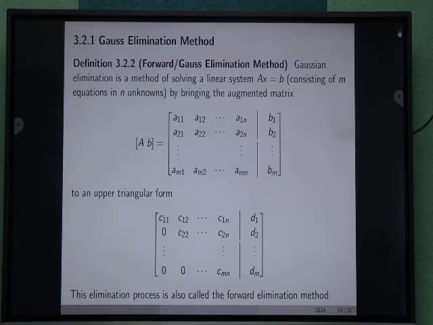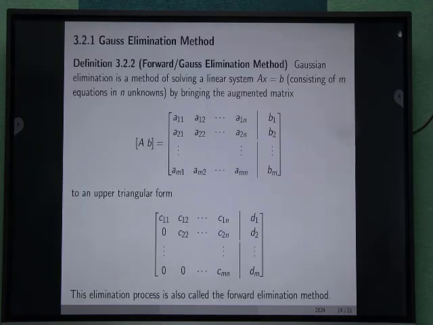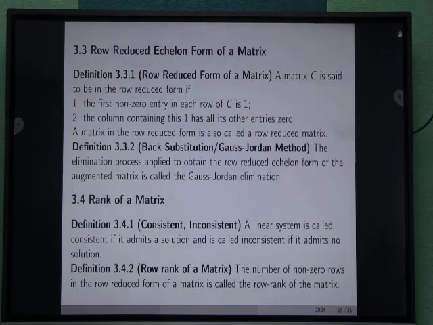Forward Gauss elimination method. Gauss elimination is a method for solving a linear system Ax equals b consisting of m equations in n unknowns by bringing the augmented matrix (A|b), with entries a11, a12, a1n, a21, a22, a2n, am1, am2, amn, b1, b2, bm, to an upper triangular matrix. This elimination process is called the forward elimination method.